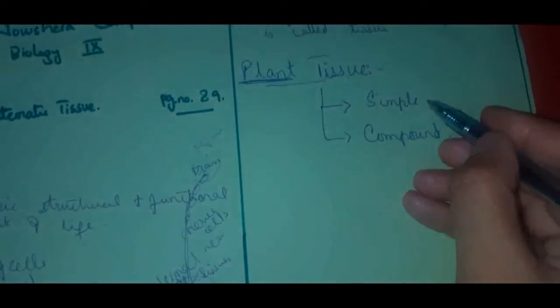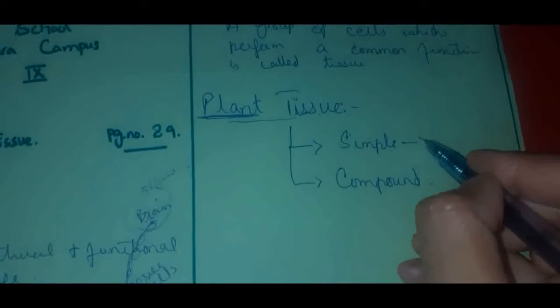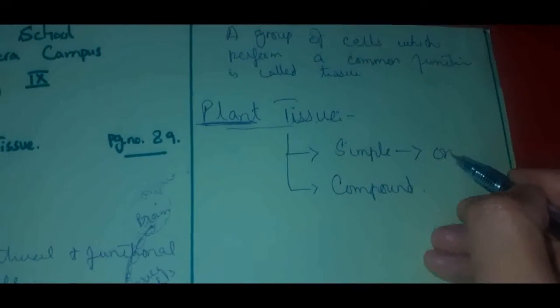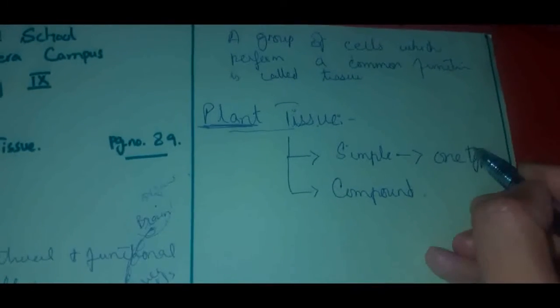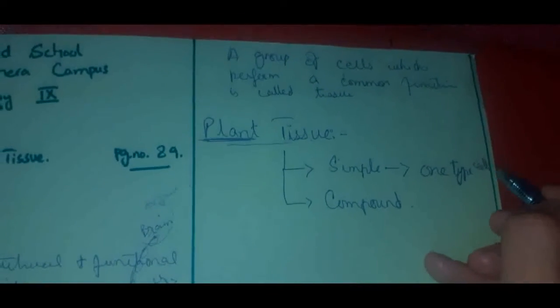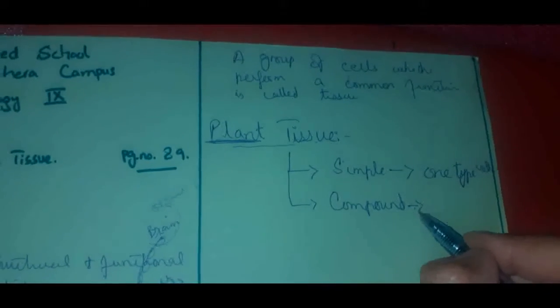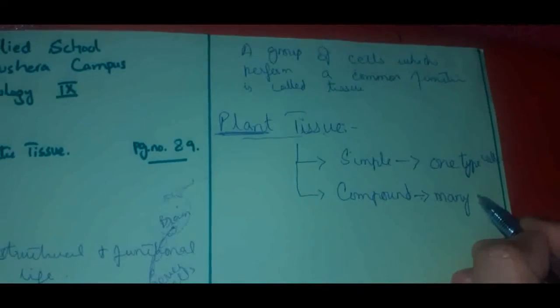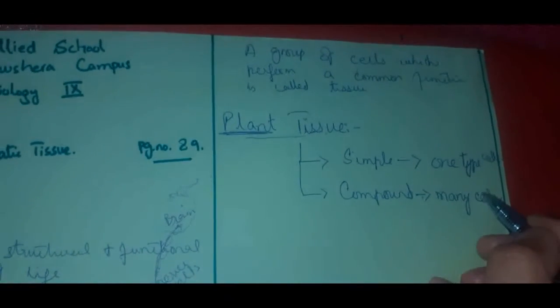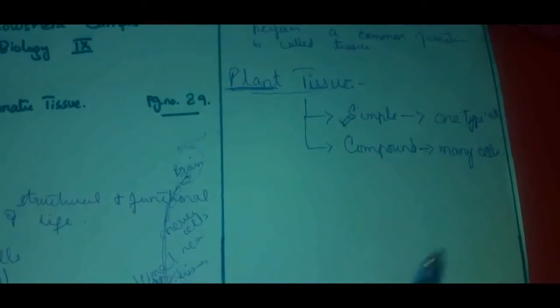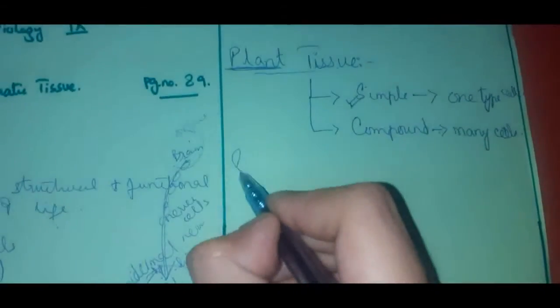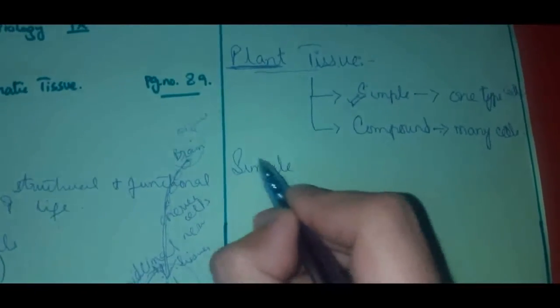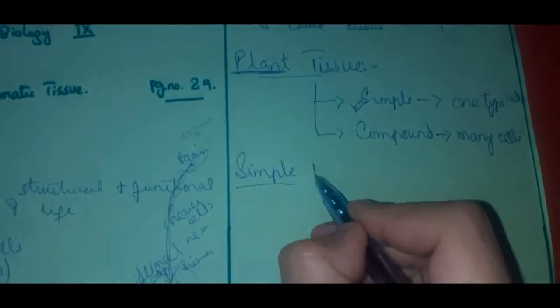So simple tissues are those tissues which are made up of only one type of cells, whereas compound tissues are those tissues which are made up of more than one type of cells. Right? Our today's topic is simple tissues. And in these simple tissues, let me give you an example of simple tissues.